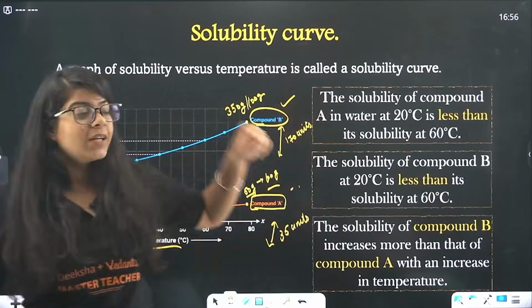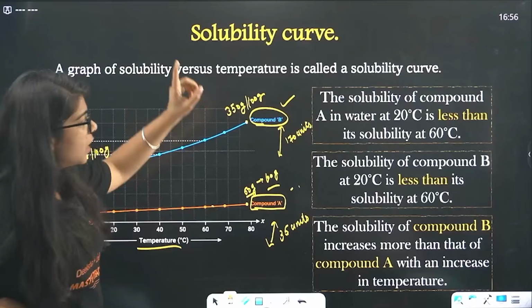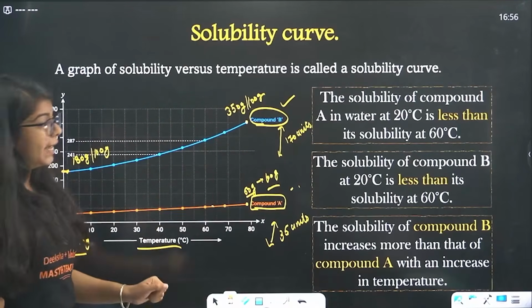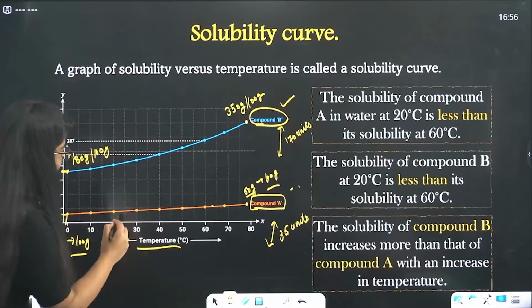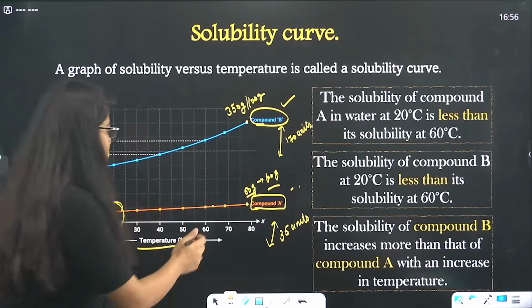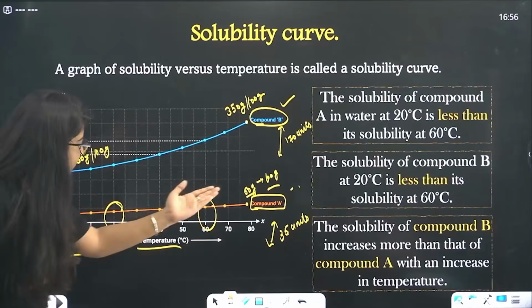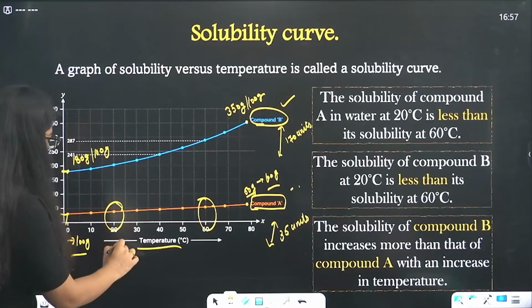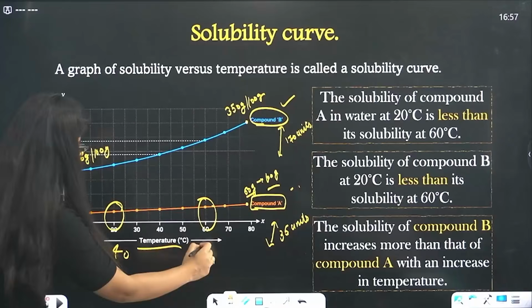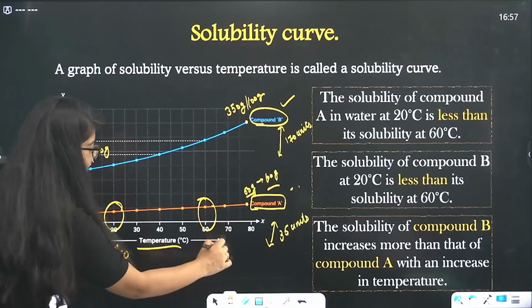Okay, let's just read what is written here. The solubility of compound A in water at 20 degrees Celsius is less than its solubility at 60 degrees Celsius. Of course, the graph is going up. Here it only has around 40, and here it almost has 50, right?